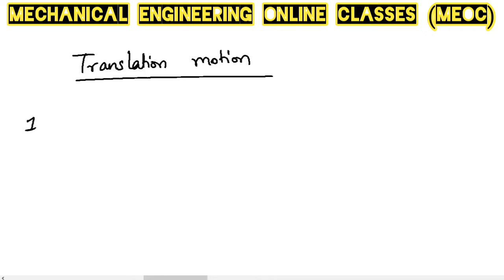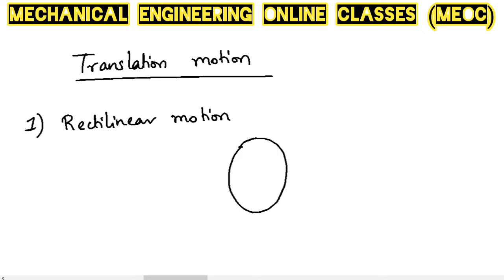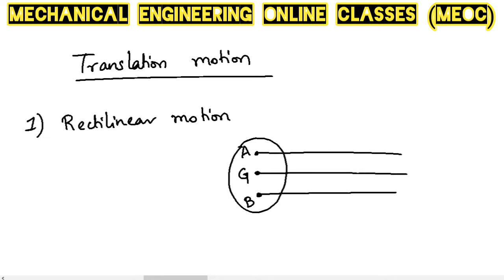this can be divided into two types. One is the rectilinear motion, which means the body will take a straight path. For example, a rigid body is this. Let us note a few points on the object. Let this point be A, let this point be B. I am noting the middle point as its center of gravity. Now the object must be traveling in a straight path. So with the object, all these points also will take the same straight path.